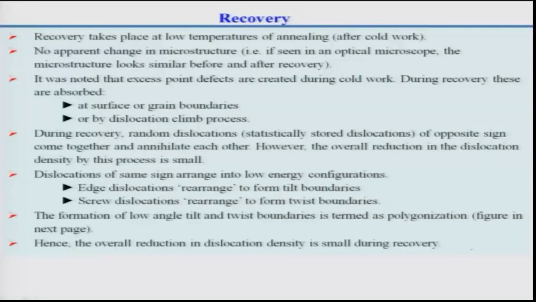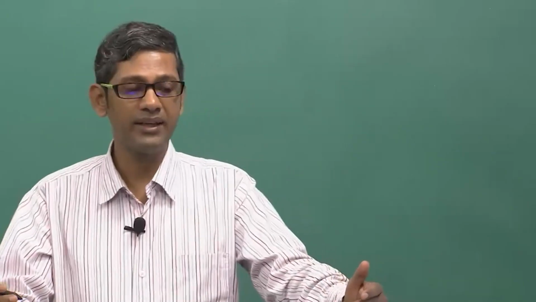But the excess point defects created during plastic deformation or cold working or warm working will be absorbed at the grain boundaries or at the surfaces, and some defects like dislocations can also be removed by climbing processes. Dislocations can move by gliding on a slip plane, or they can climb because of diffusional processes, as you have probably studied in mechanical metallurgy.